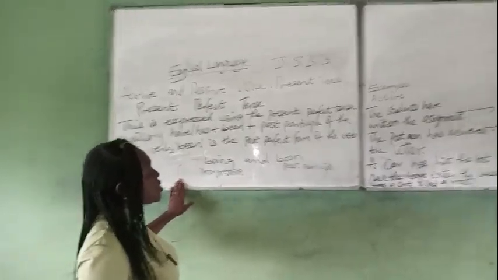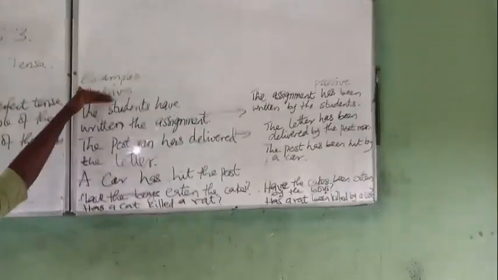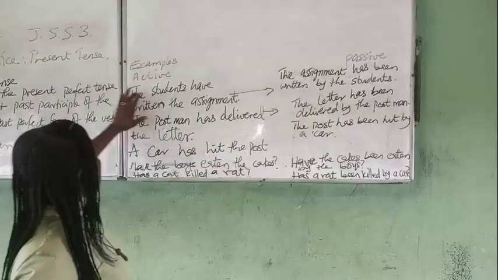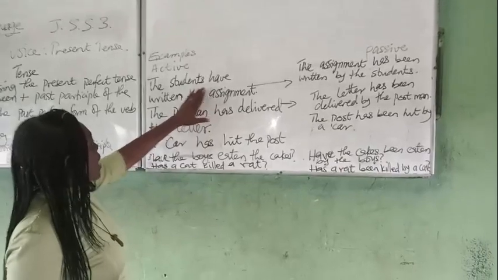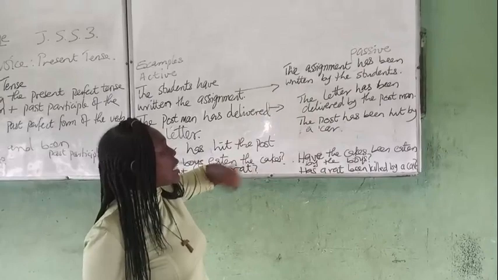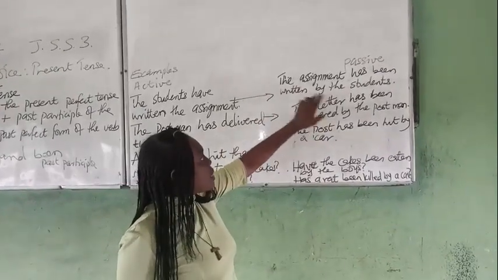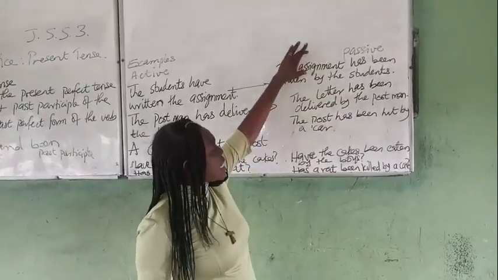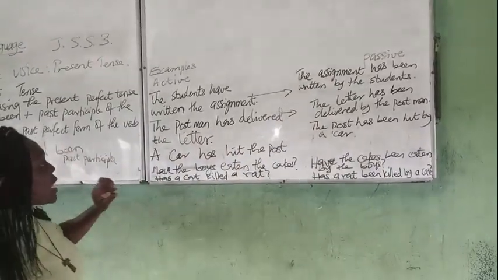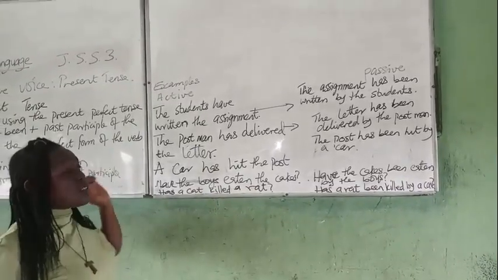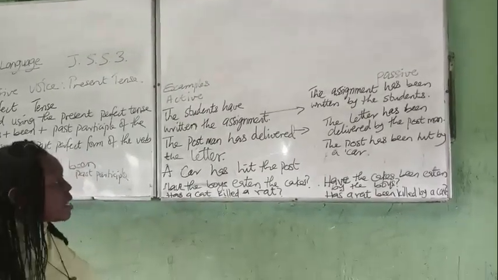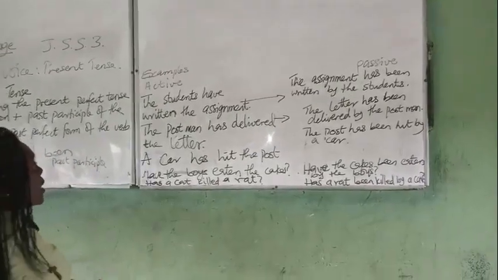So here are some examples. Here are the active, in the active voice, and this is the passive form. So I have in the active form, the students have written the assignment. Now here I'm interested in that particular assignment. I now have the assignment has been written by the students. Assignment here is singular. And please let us remember, where we start with the indefinite article, let us not replace it with definite article. If we start with definite, let us not replace it with indefinite, because that will change the intention of the speaker.